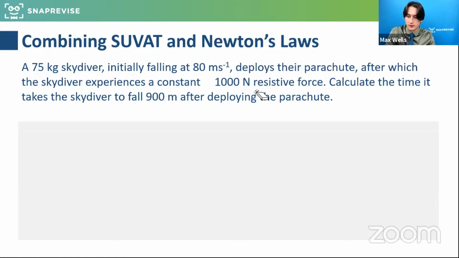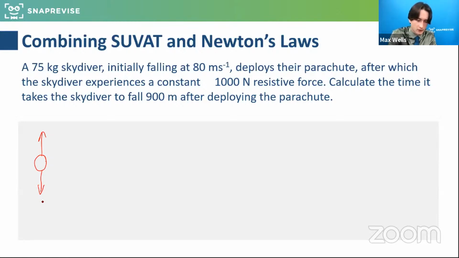Now, there's a few things going on here. And actually, I did mention at the start, one of the things we need to use is Newton's second law. Why might we need Newton's second law? What SUVAT variable value does that give us? How would that help? So SUVAT, what can we do here?